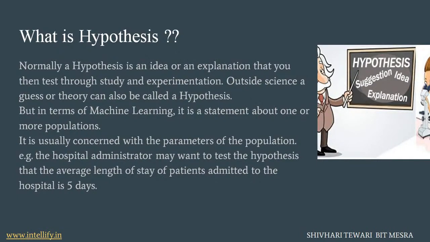Let's talk in terms of machine learning. Basically in machine learning, it states population parameters, where it is concerned about the population of one or more data. So what is a population parameter? When we are going to test the hypothesis, we collect some data in machine learning which is known as sample data. If the sample data we have collected is true for our parameter, then we will test the statistics. So in terms of machine learning, the hypothesis is concerned with the parameters of the population.